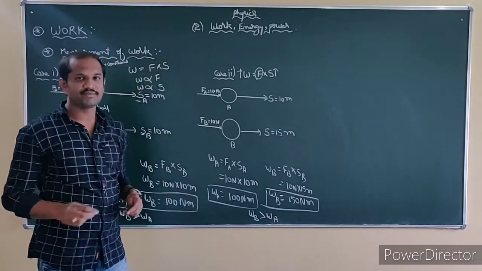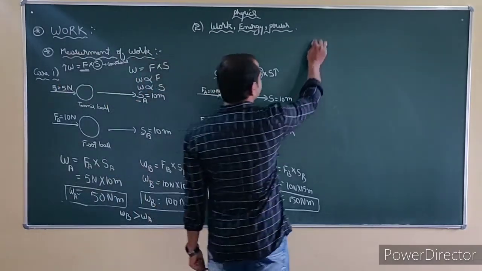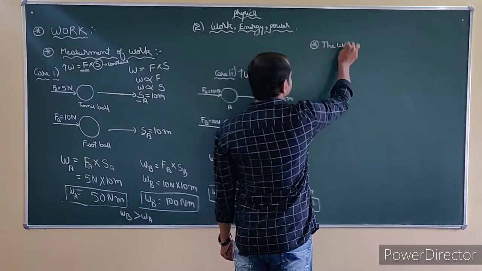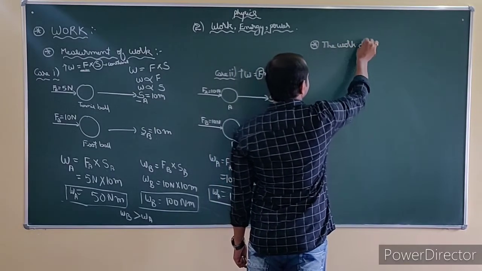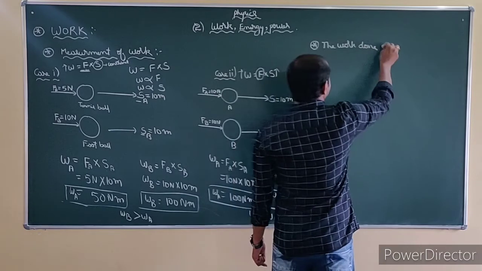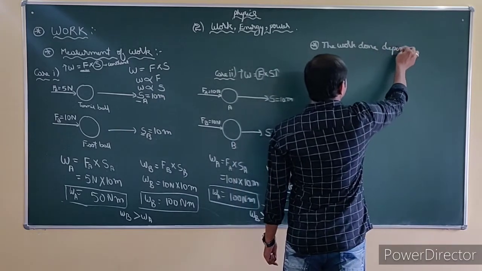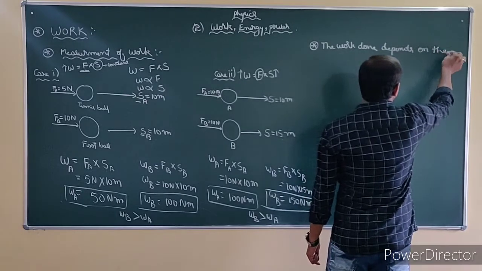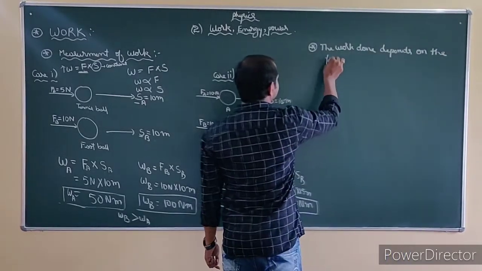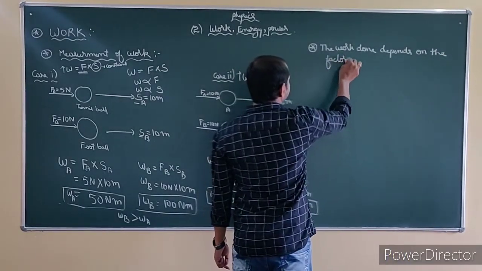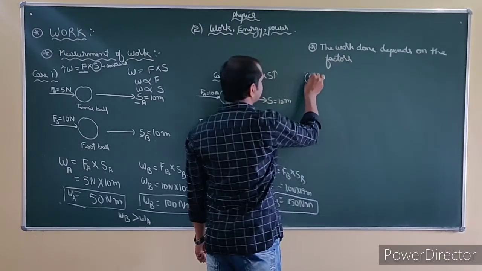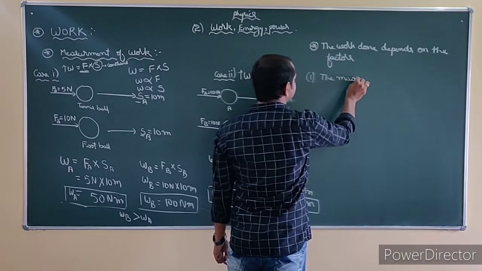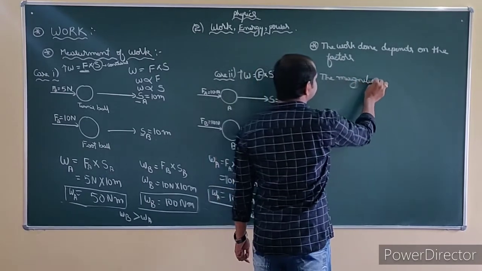So by this, what do we understand? The work done depends on the factors. First one, the magnitude of the force applied.